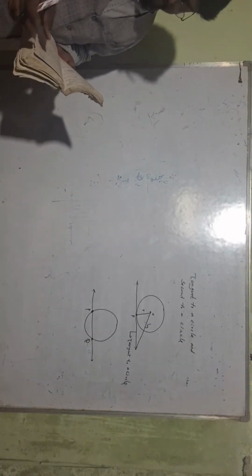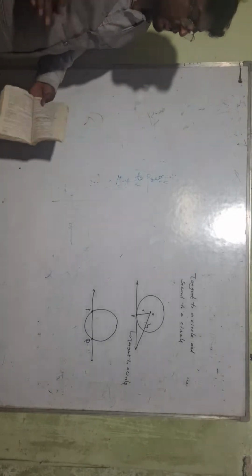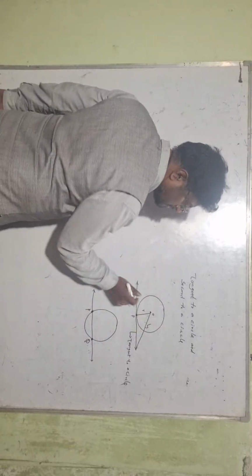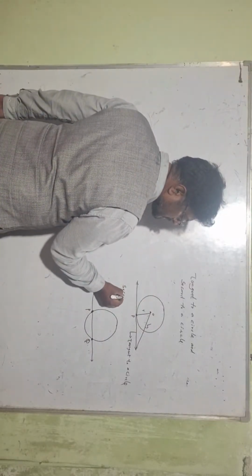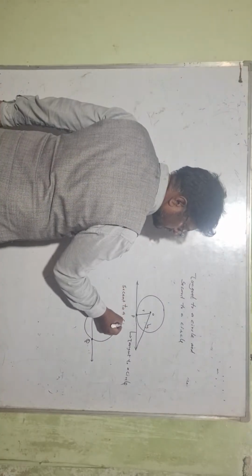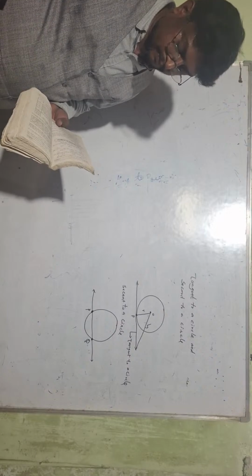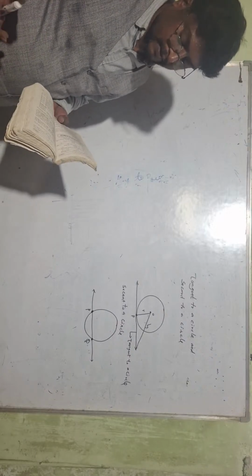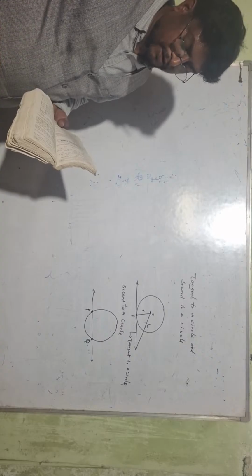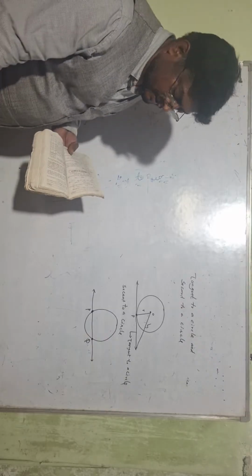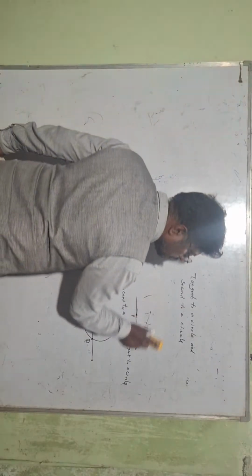Okay, common tangents, very important. Length of tangent, the formula we use. This is a tangent to a circle, this is a tangent to a circle, and this is a secant to a circle. Next, the length of a tangent drawn to a circle of radius r from an external point at a distance d from the center. That is a very important 2-mark question.